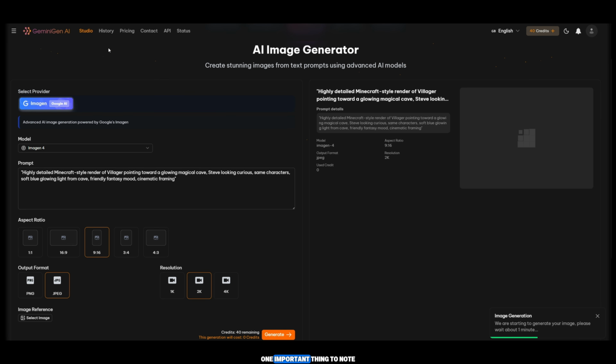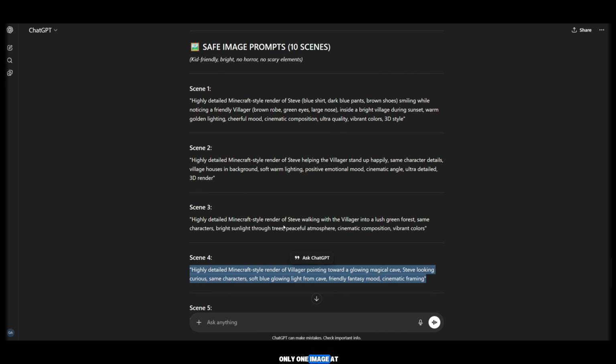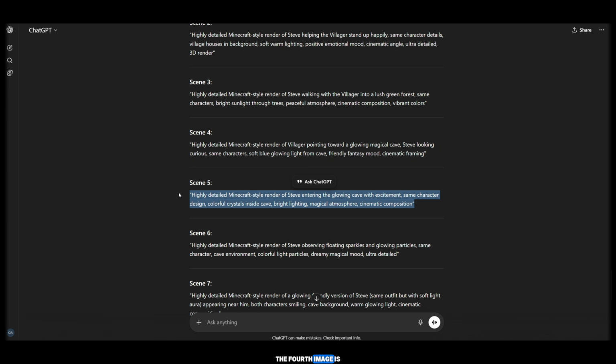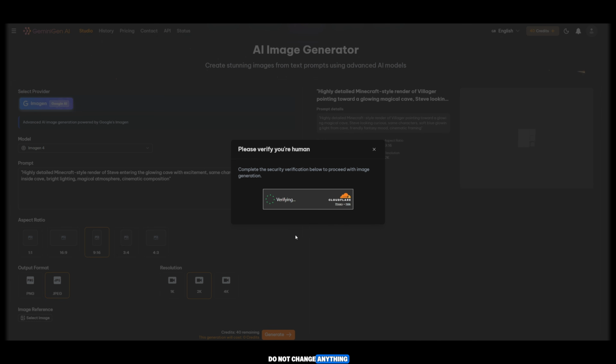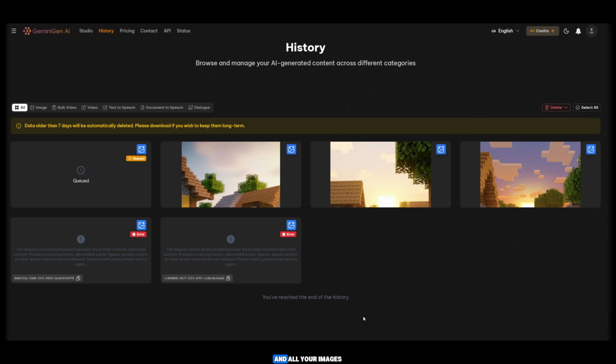One important thing to note is that it generates only one image at a time. Now you can see the 4th image is also being generated and looks very beautiful and consistent. In the same way, repeat this process for all images. Do not change anything, just generate them one by one, and all your images will be ready.